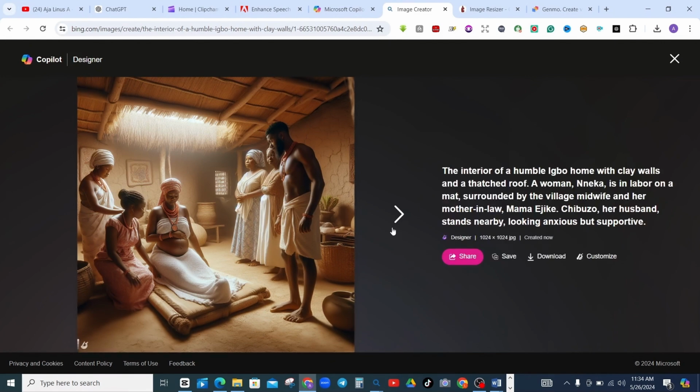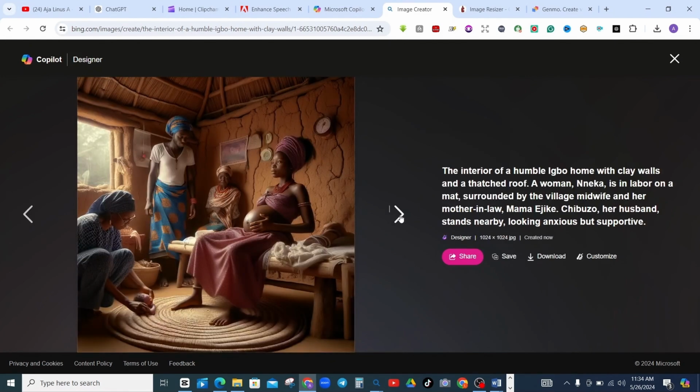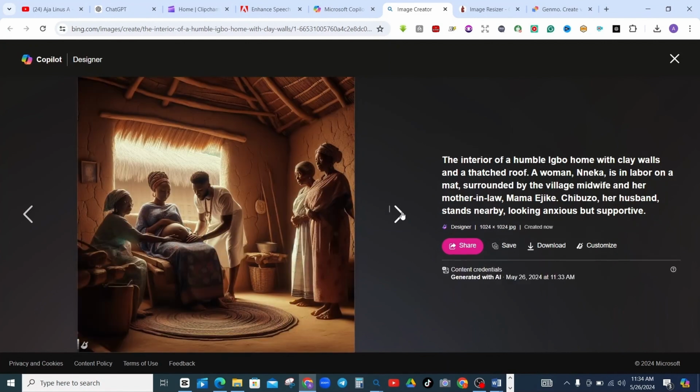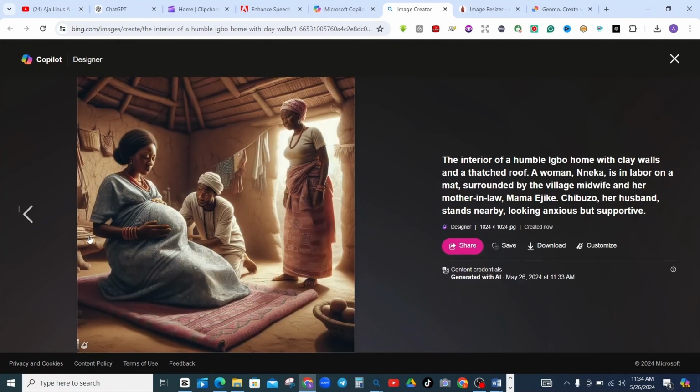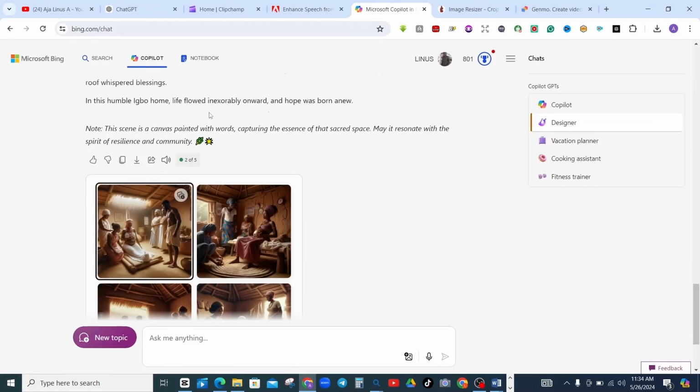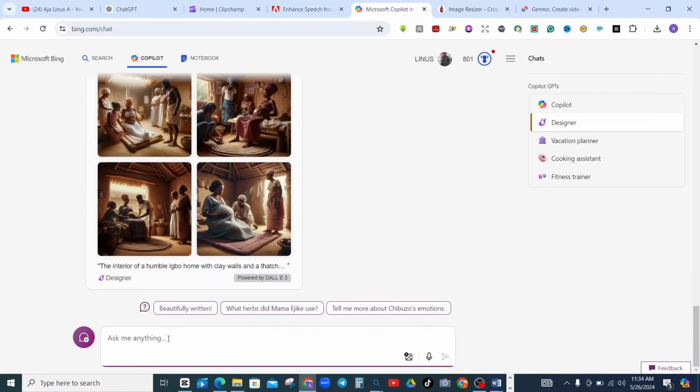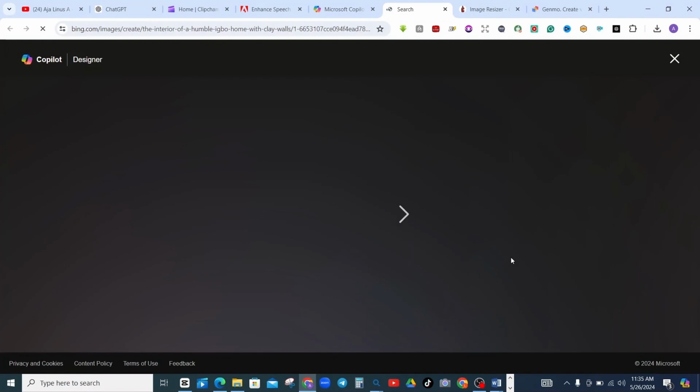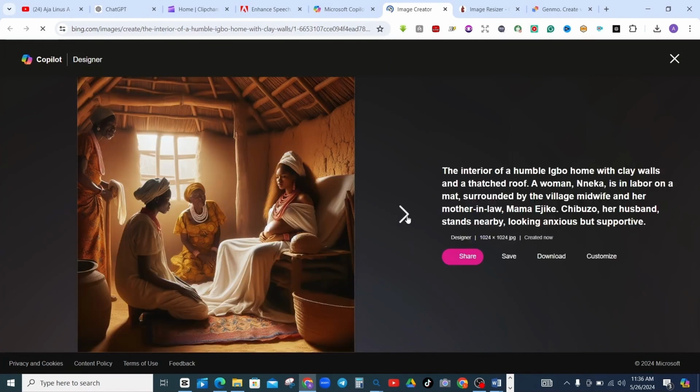If you don't like the images as they are displayed here, you can also get other images by changing or tweaking the prompt that you put here. So now let's tweak this prompt a bit and see what it is going to give to us. And with the same prompt, you generate other images.